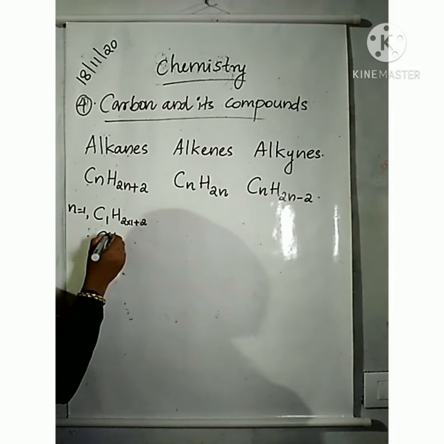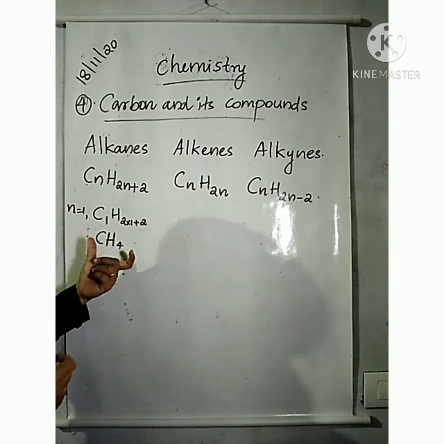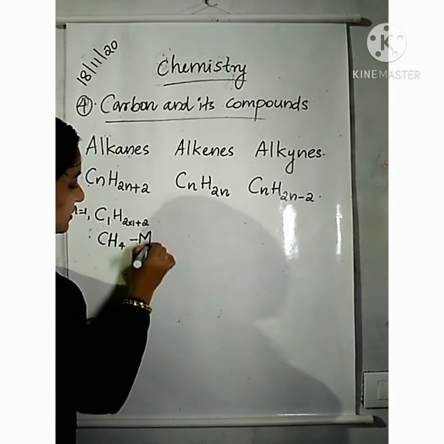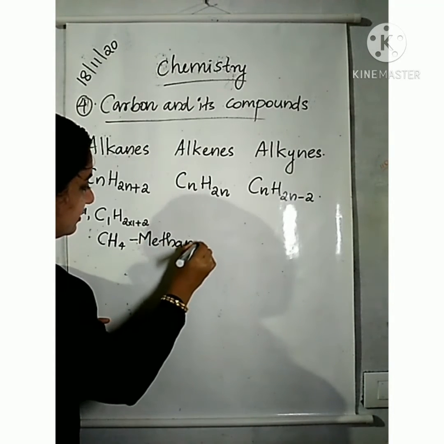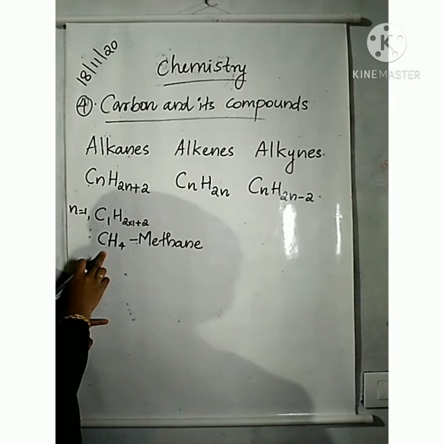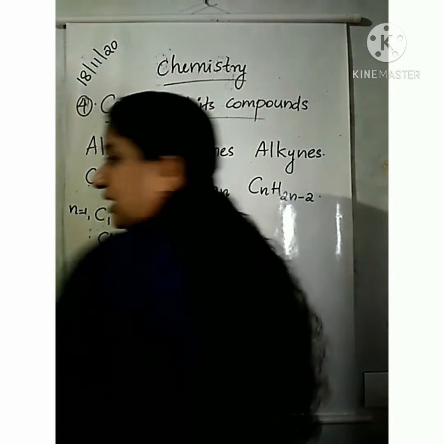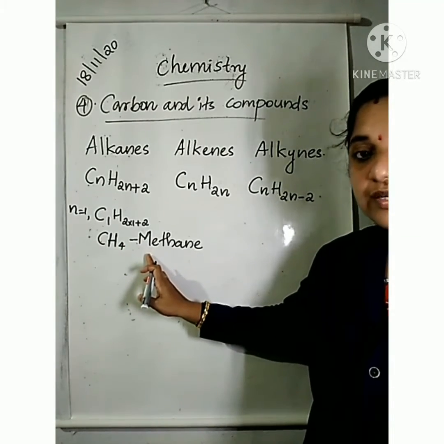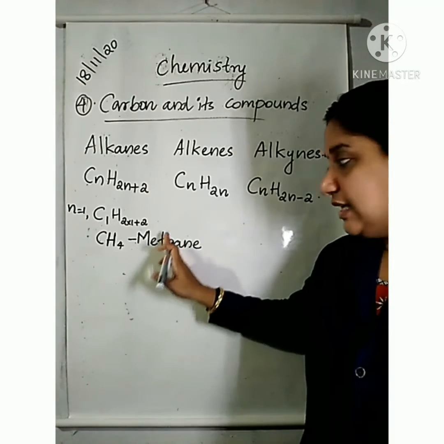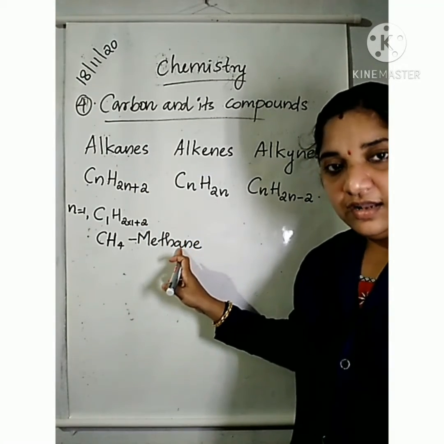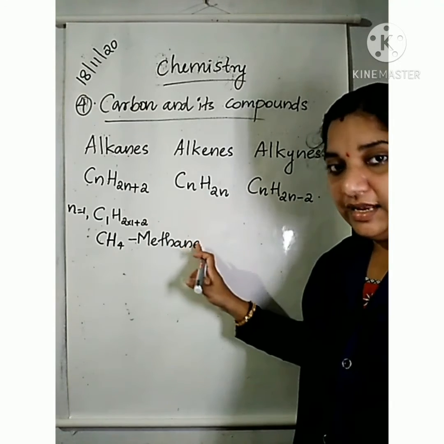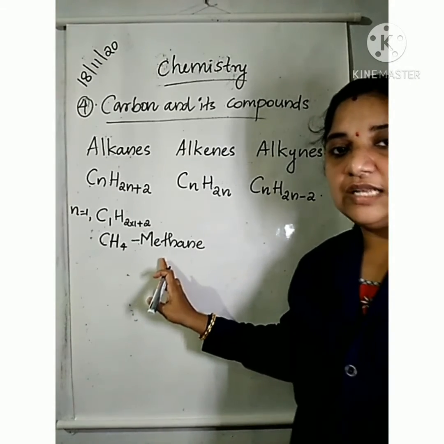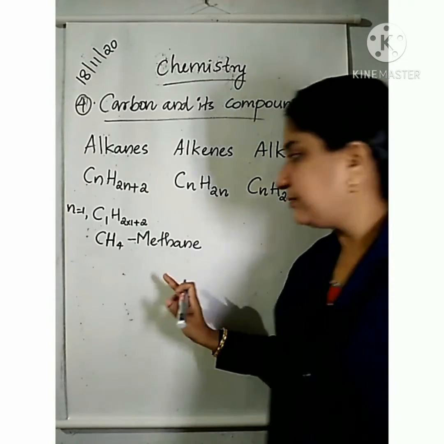This is the molecular formula for methane. The first member is methane because it contains only one carbon atom, so it starts with meth. It is an alkane, so it ends with ane. So the first member of alkane is methane.